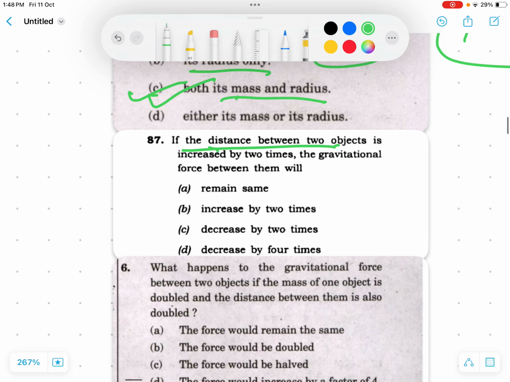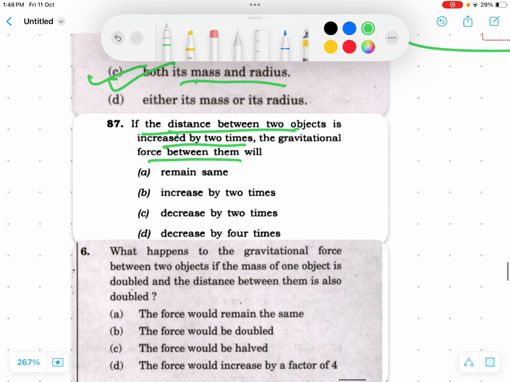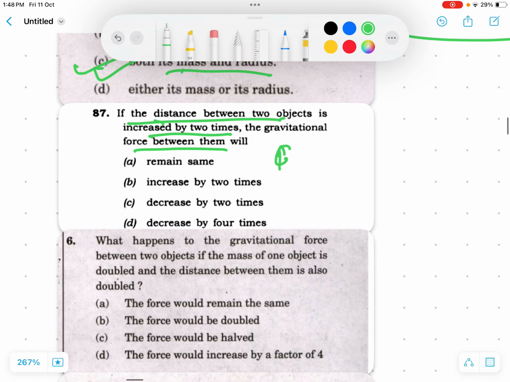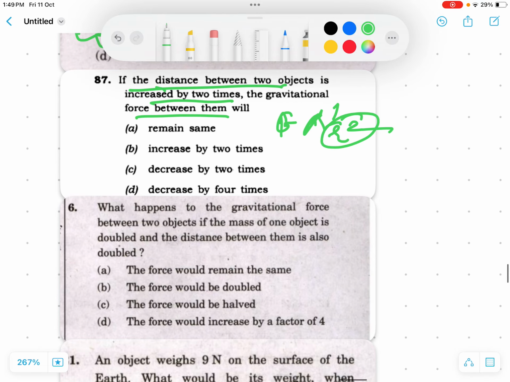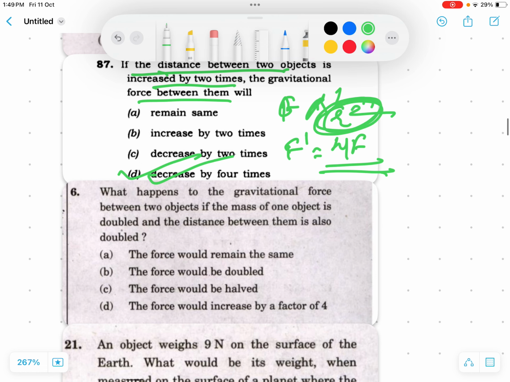If the distance between two objects is increased by 2 times, then what happens to the gravitational force between them? It's the same thing. Force is inversely proportional to r square. So if we increase r 2 times, the gravitational force becomes 4 times less. Why? This is the inverse square rule.